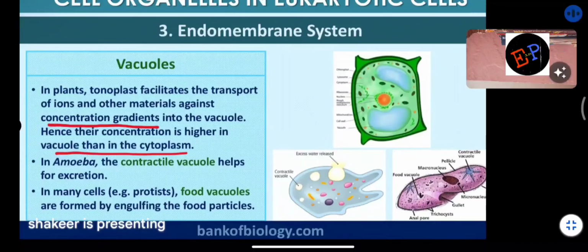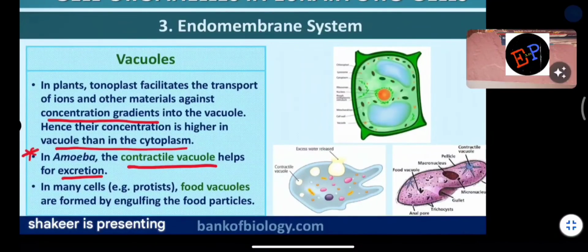In amoeba, the contractile vacuole helps in excretion. In amoeba, what kind of vacuole do we have? A contractile vacuole. It means this vacuole can contract, and by this process the waste material is removed from the cell. In many cells, for example protists, food vacuoles are formed by engulfing food materials.